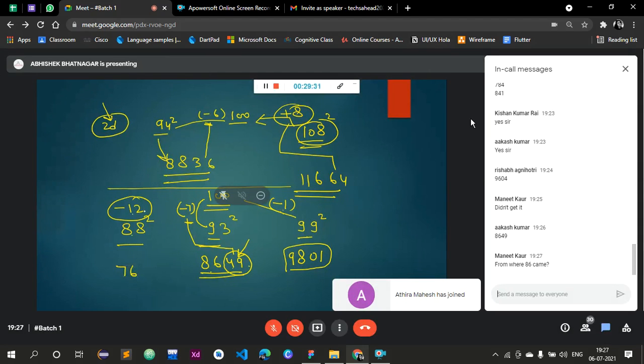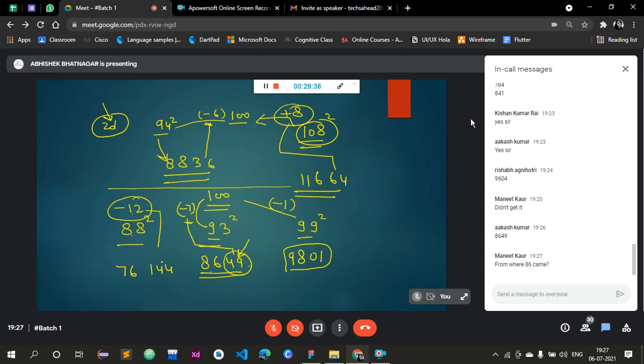It was found that the marks of one student were wrongly read as 86 instead of 68. So can anyone tell me, let's say I'm taking a number 108, the additional marks which are added to the total? The difference from 100 is plus 8. So step 1: 108 plus 8, that is 116, and 64. So the answer is 11664. I hope it is clear now.